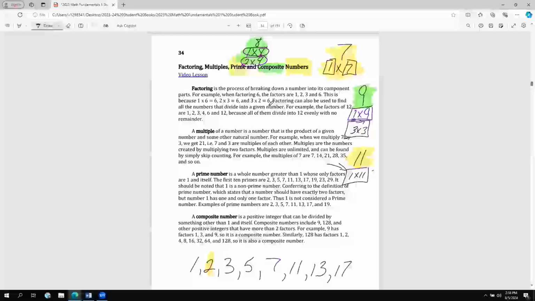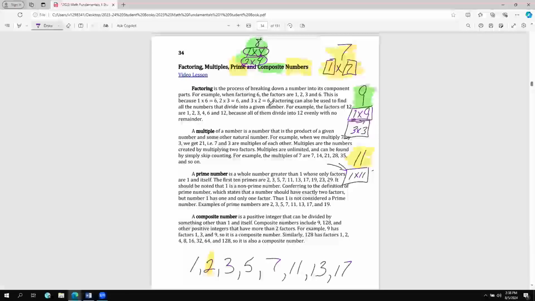So again, if a number has more than one way to put two numbers together using multiplication to come up with its value, for instance, the number 8, it's composite, because I can go 1 times 8 to come up with 8 and 2 times 4.